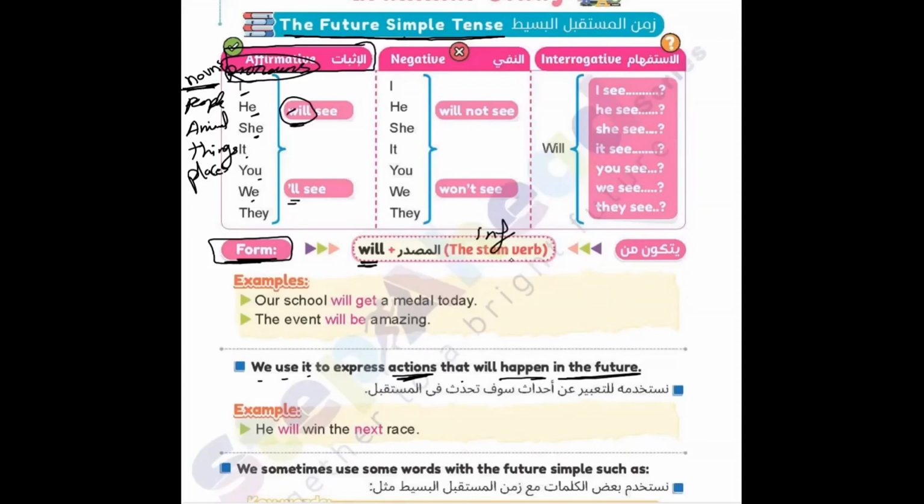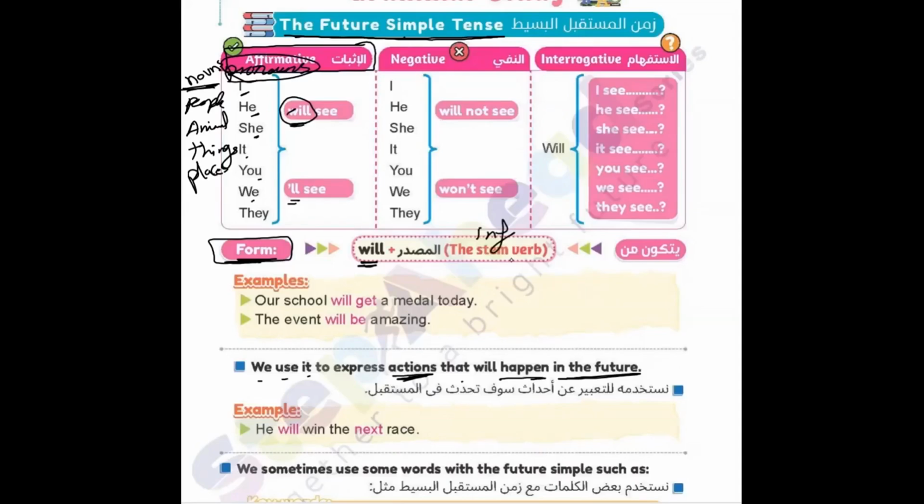As I say, I will see, she will see, or he will see. Here also, you will see. If I use the short form, I write it short and say it short: we'll see. We will see.